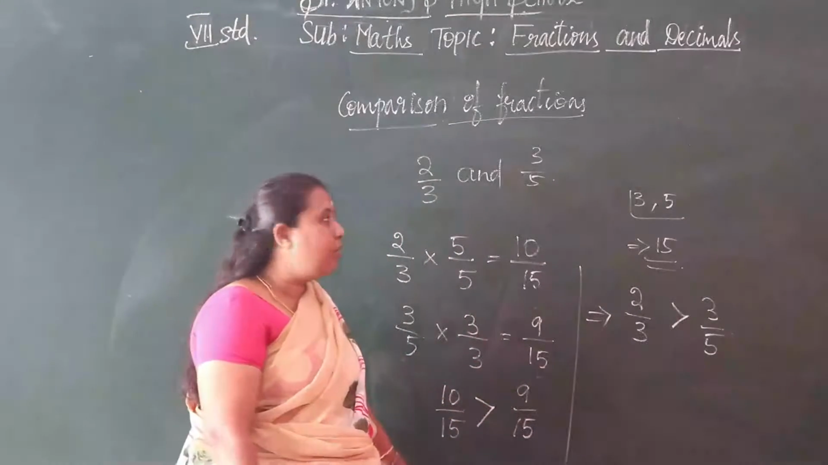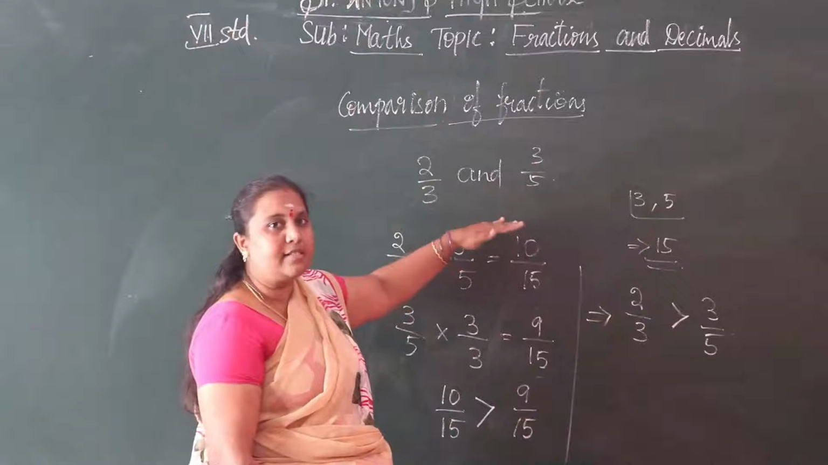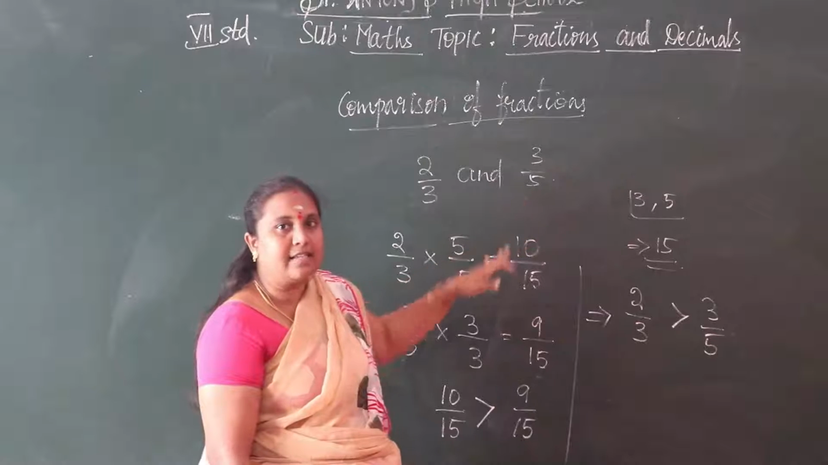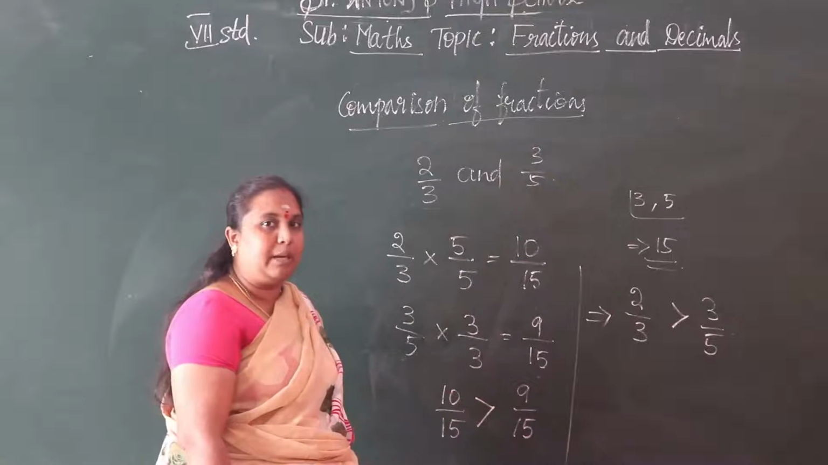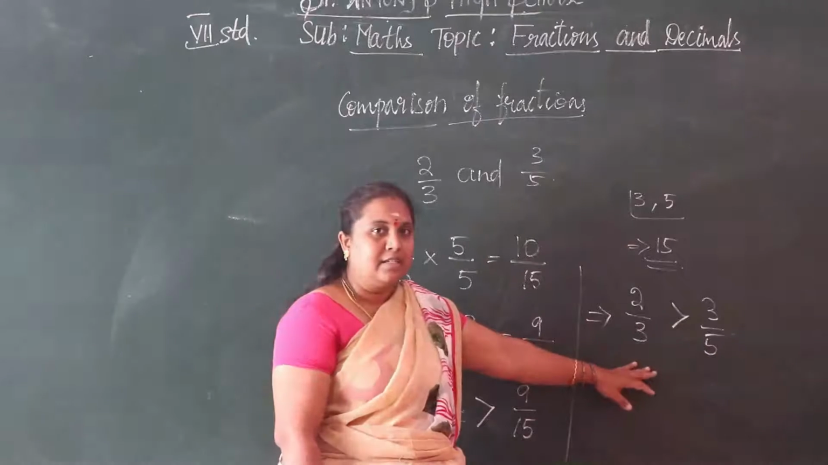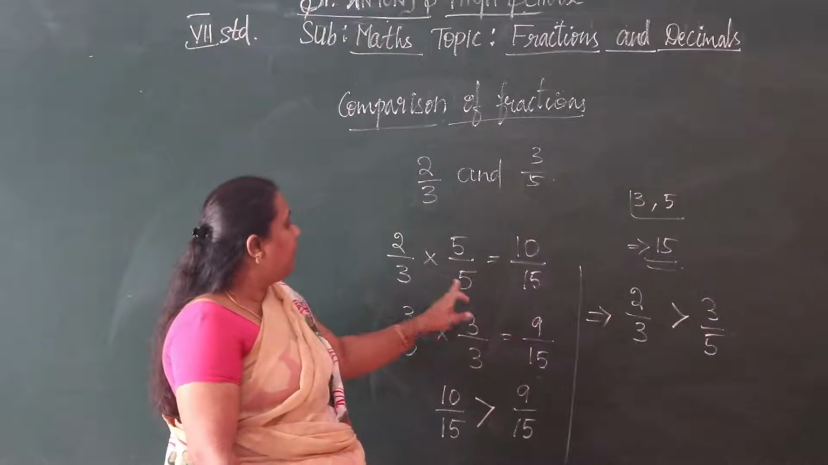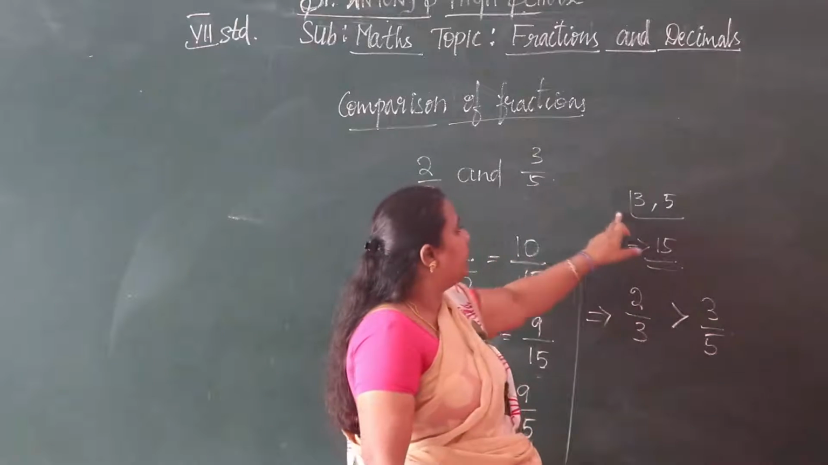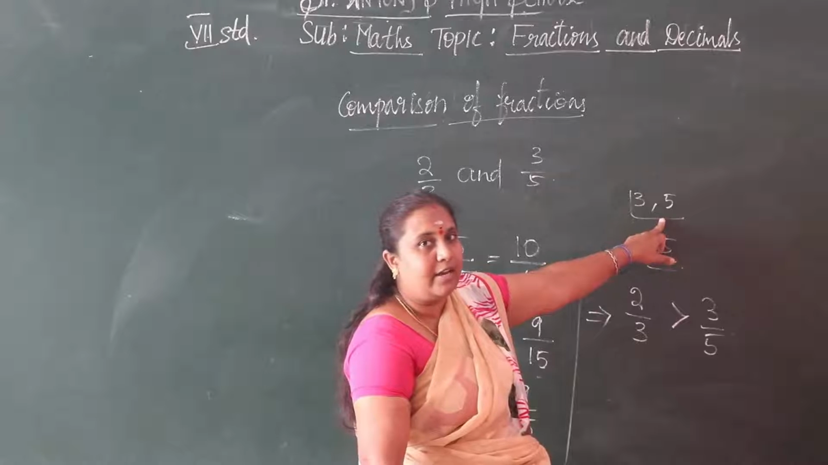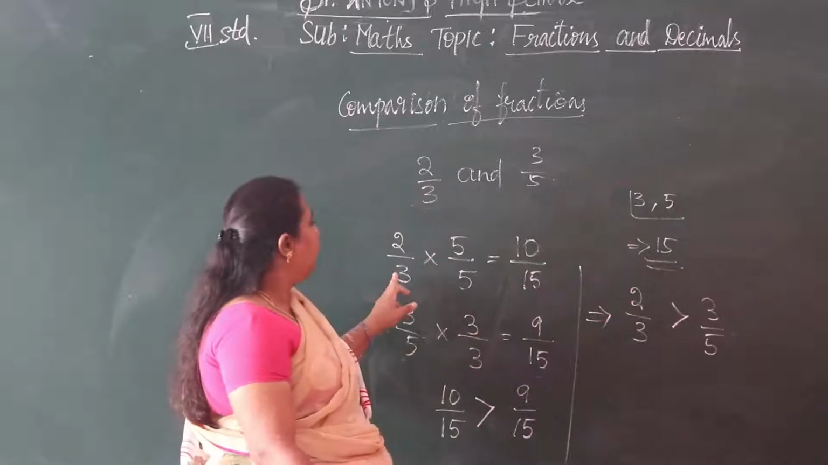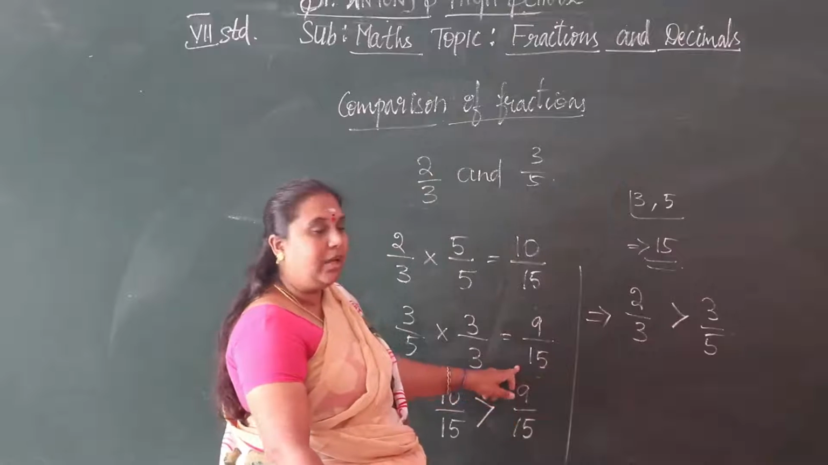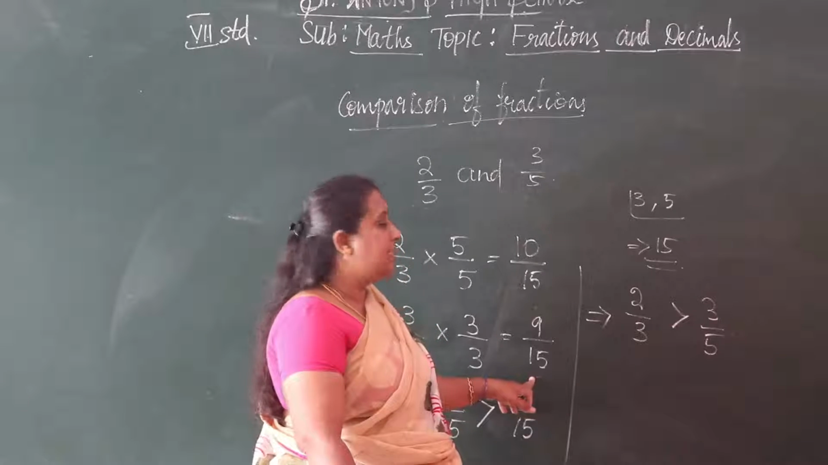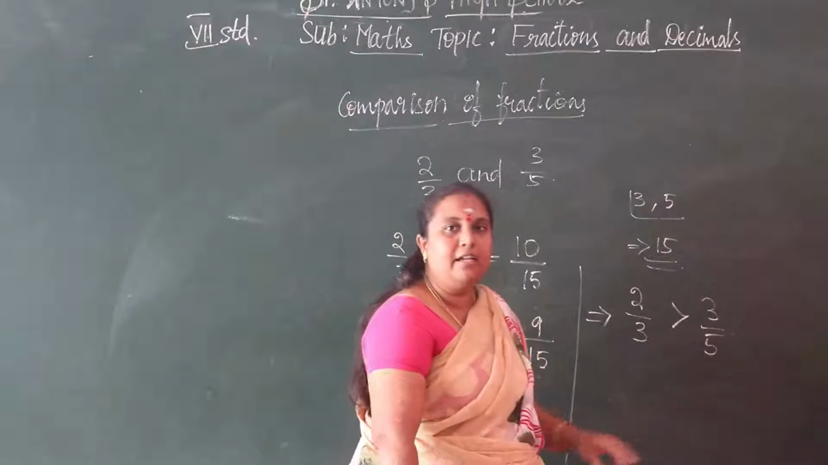So how do we compare fractions with different denominators? First we should make them the same denominator, and then we compare. See here how to make the same denominators. We take the LCM of the two denominators 3 and 5. The LCM of the denominators here is 15, so we can make the same denominator 15. Then we compare: 10 by 15 is greater than 9 by 15. So from this we can say 2 by 3 is greater than 3 by 5.